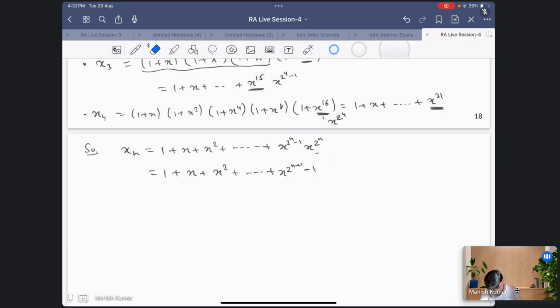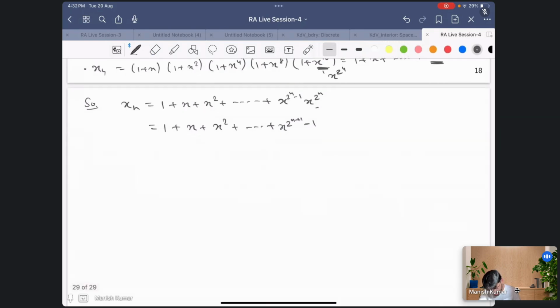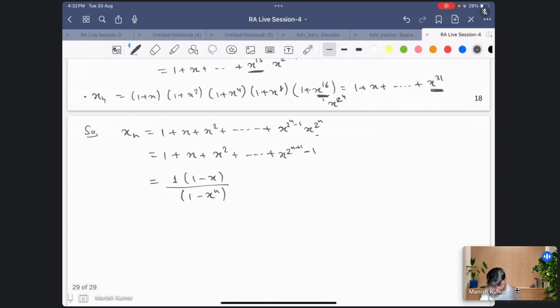And now this is just a geometric progression, right? Where the first term is 1 and the r, the common multiplying factor, is x. So this I can write as a upon 1 minus r, which is x, upon 1 minus x raised to the power n. Right? This is the formula we have. Sorry, I'm writing it wrong. So a upon 1 minus x raised to the power n. Okay, so how many terms are there?